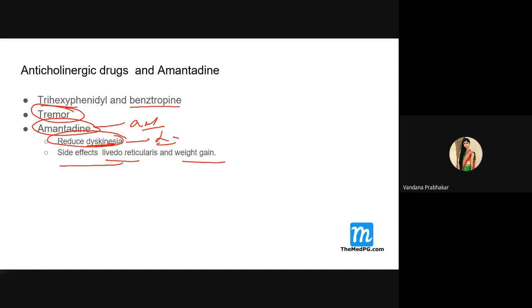So what is livedo reticularis? Livedo reticularis is a dermatological problem, madam, actually. Okay. I'll show that picture next time.